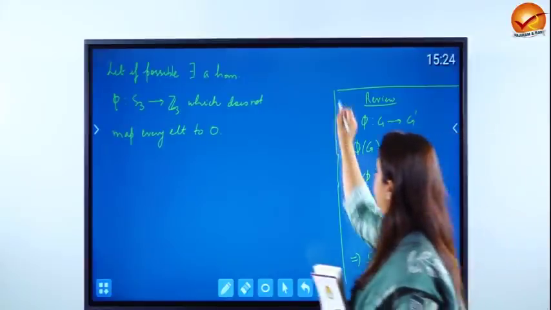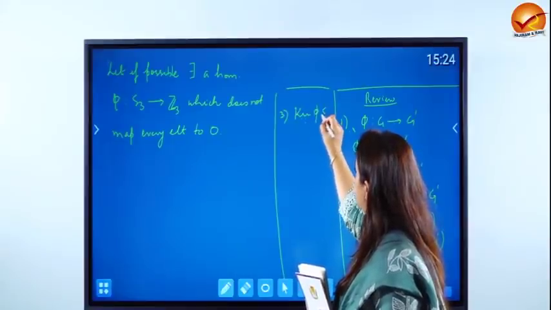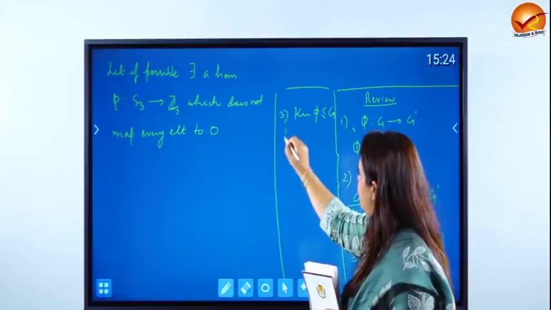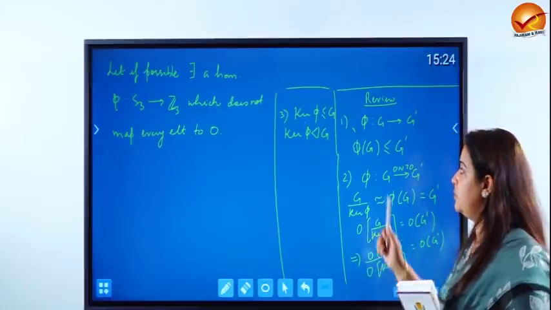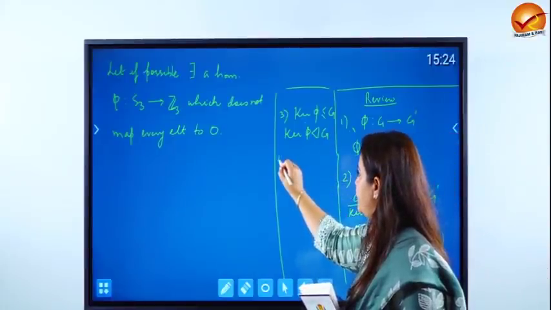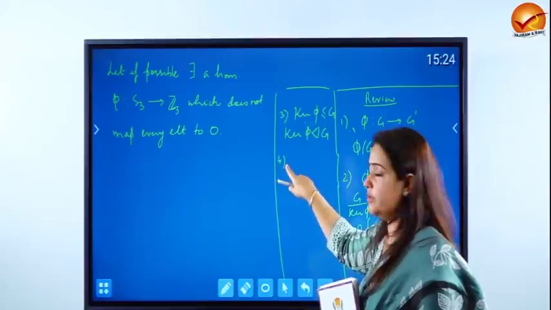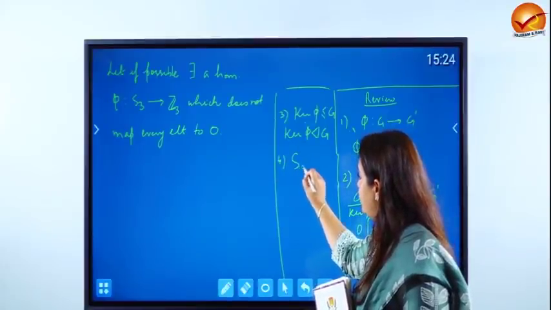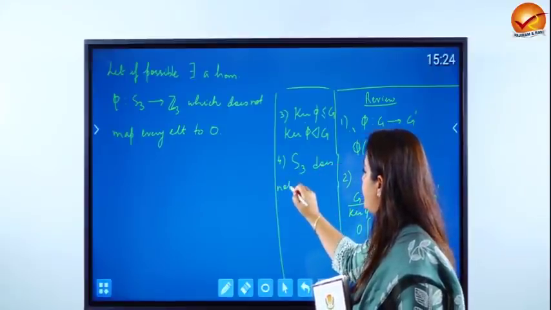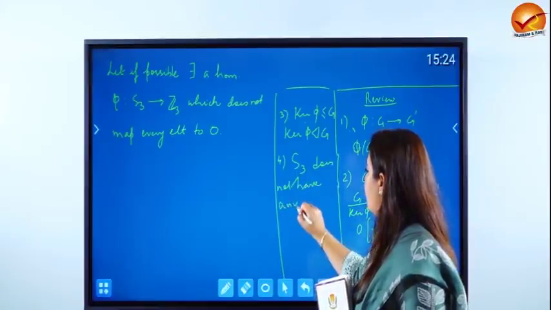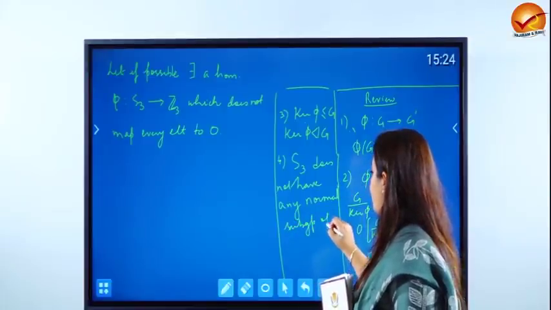The third review required is that ker phi is always a subgroup of G, but it is not just an ordinary subgroup, it is in fact a normal subgroup of G. Ker phi is always a normal subgroup of G. The fourth and a very important part of it, the detailed solution of this is attached at the end of the video, is that S3, the structure of which was discussed previously, does not have any normal subgroup of order 2.